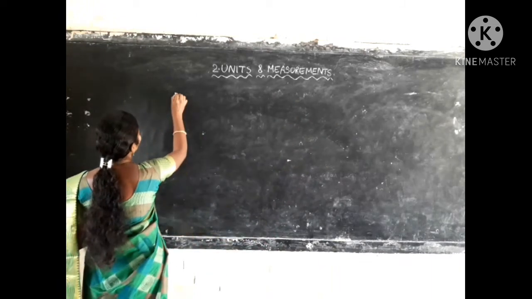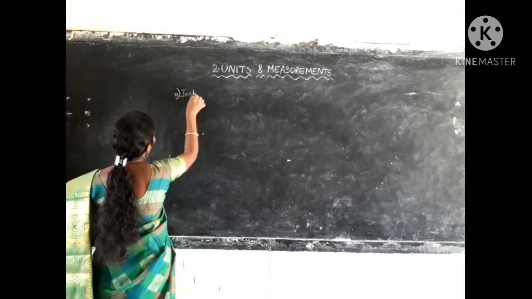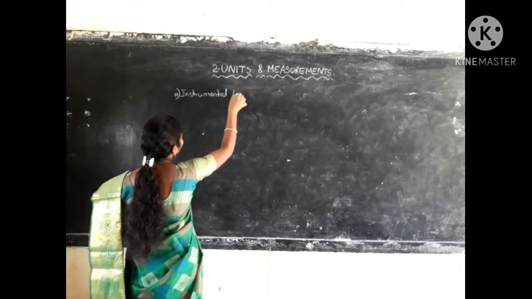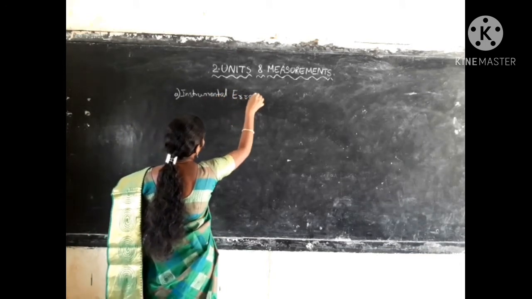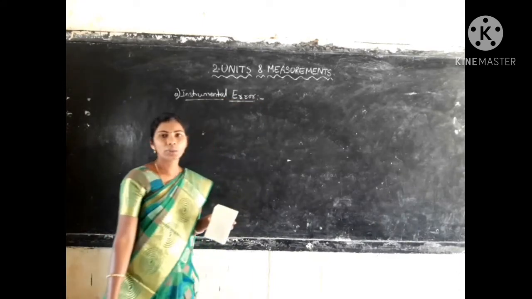The first type of systematic error is instrumental error.